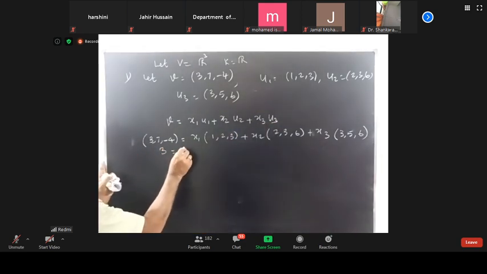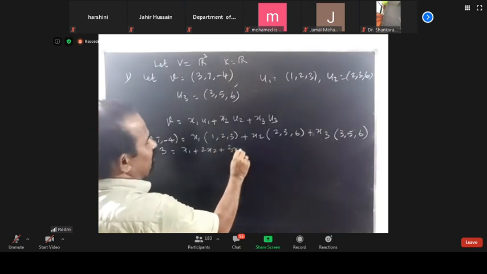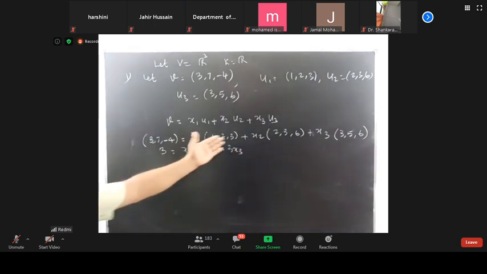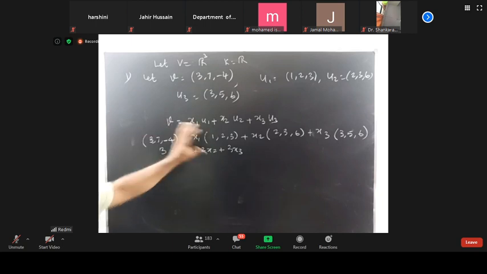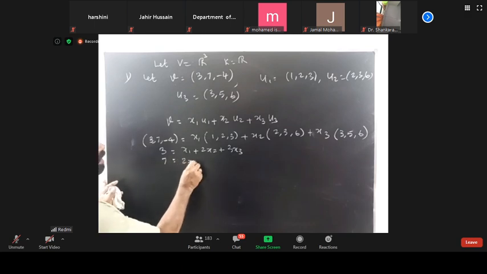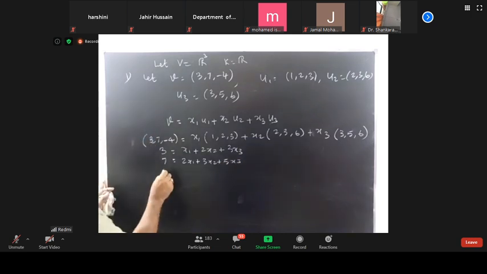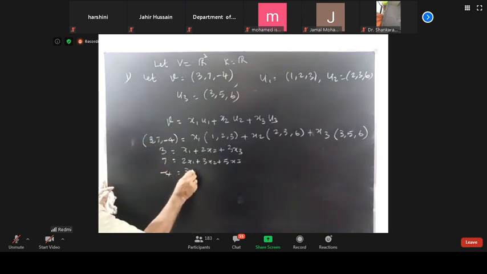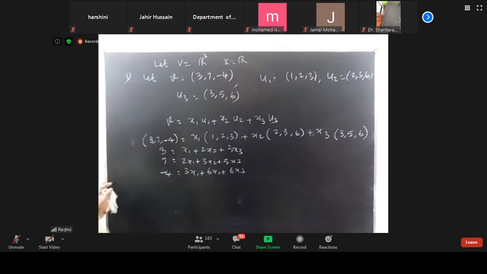3 is equal to x1 plus 2x2 plus 3x3. Okay, you know that the addition. So when two vectors are equal, the corresponding coordinates are equal. So therefore, you will be getting what? 7 is equal to what? 2x1 plus 3x2 plus 5x3. Then minus 4, which is equal to 3x1 plus 6x2 plus 6x3.